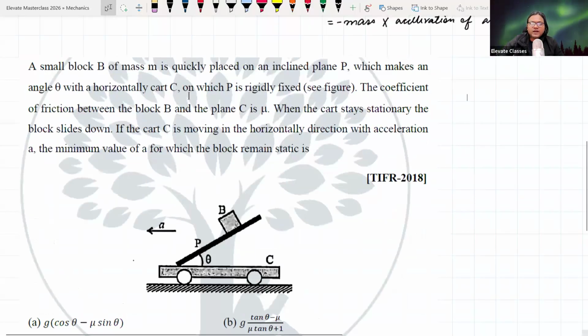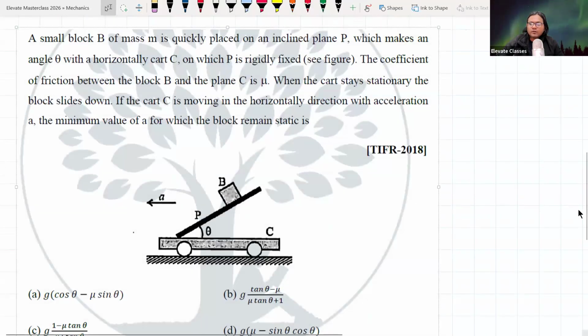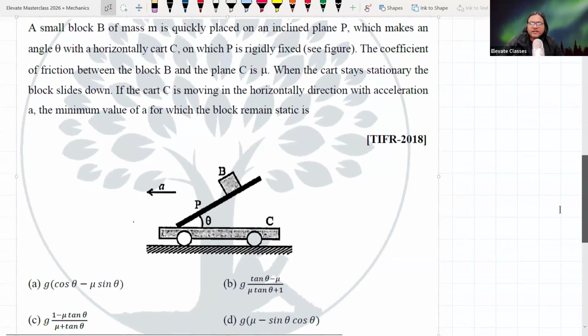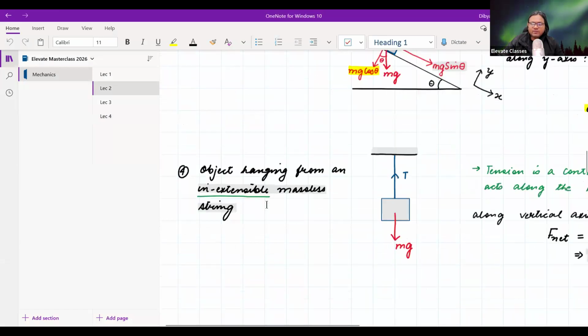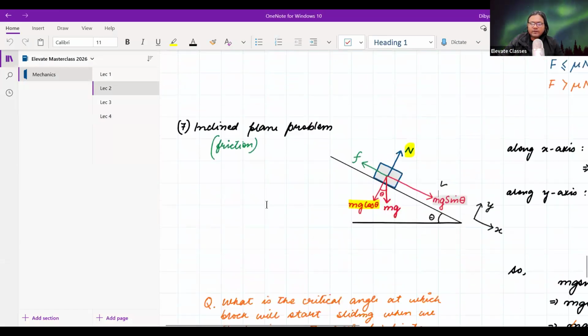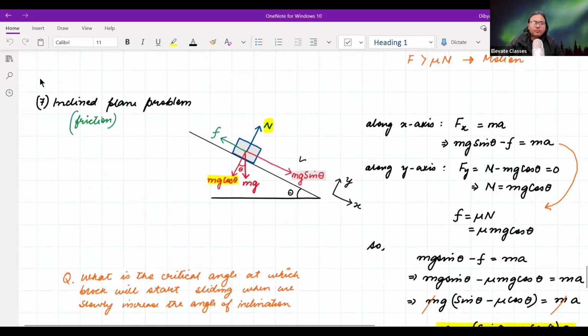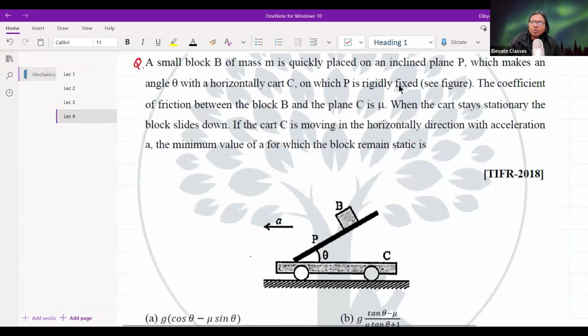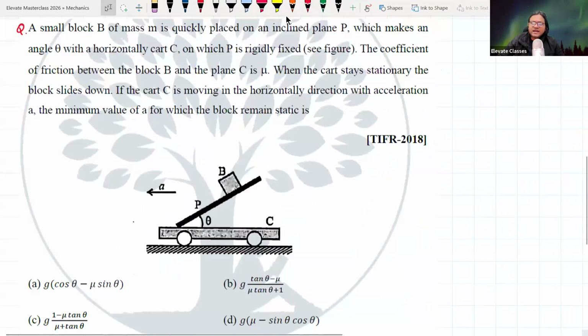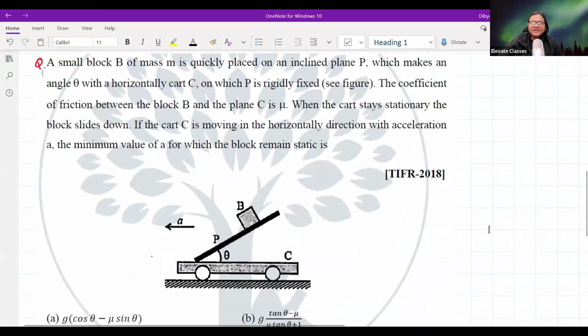This is a question from TIFR 2018. ठीक है? Let me read you the question. This is an inclined plane problem. हम लोगों ने inclined plane problem तो पहले पढ़ा हुआ है. We have studied the inclined plane problem in detail in lecture number 2, with friction and everything. But now what TIFR has done is, they have put this inclined plane problem on an accelerating platform.